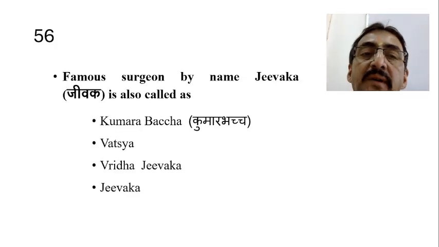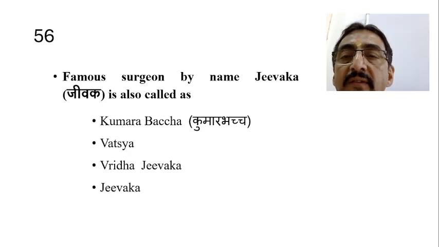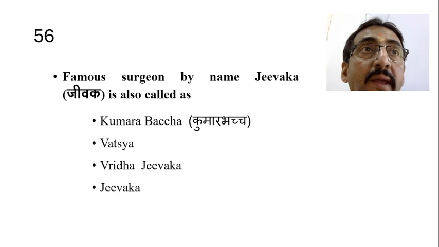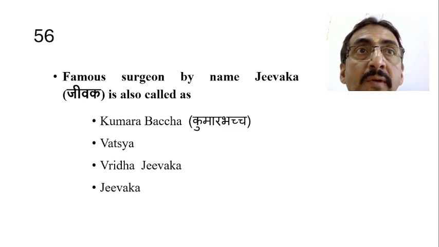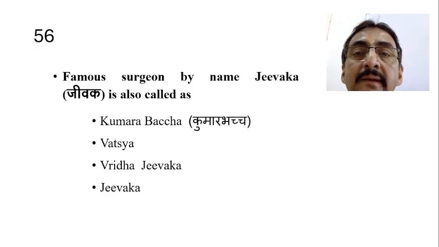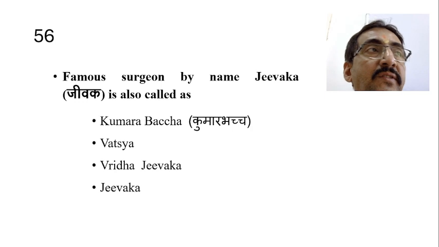The famous surgeon by name Jivaka is also called as. Now, why do we not call Vruddha Jivaka by the name Jivaka? Before 5 years he is also called Jivaka itself, isn't it? But still we will not consider Jivaka as the name related to Kaumarabhritya.